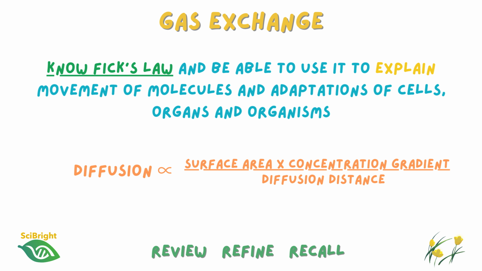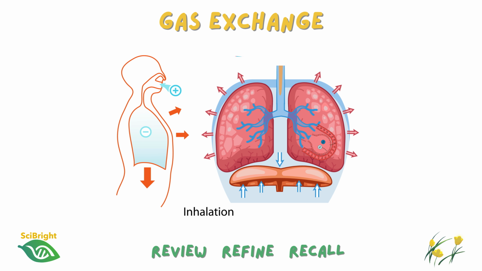Whether you're studying gas exchange, transport across cell membranes, or photosynthesis, you'll find yourself returning to the same underlying principles. Another important adaptation is ventilation. Every breath you take replaces the air in the alveoli with fresh air containing a high concentration of oxygen and a lower concentration of carbon dioxide. At the same time, blood flowing through the capillaries continually delivers carbon dioxide and carries oxygen away. Together, ventilation and blood flow work to maintain those steep concentration gradients that make diffusion efficient.